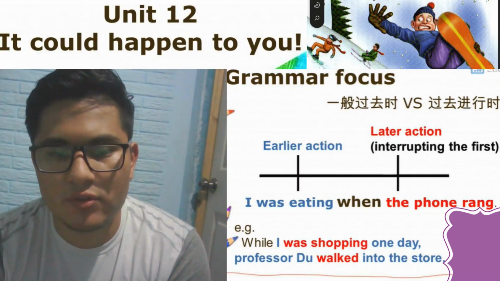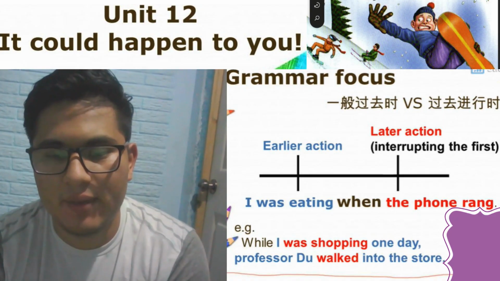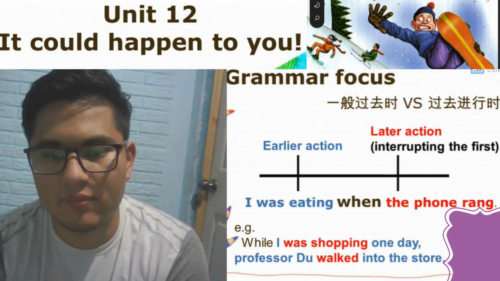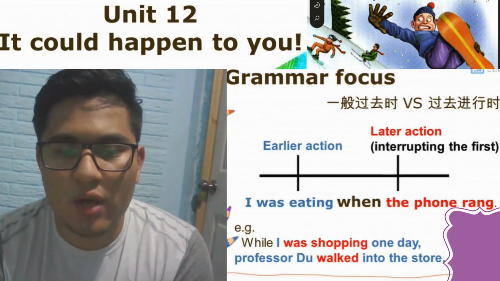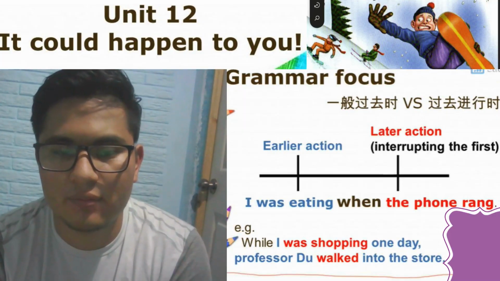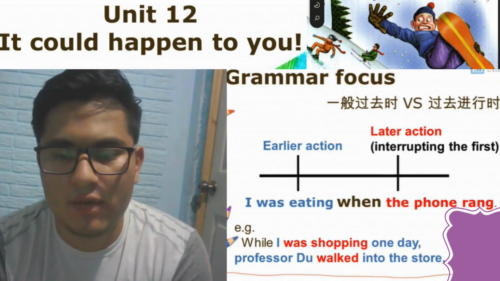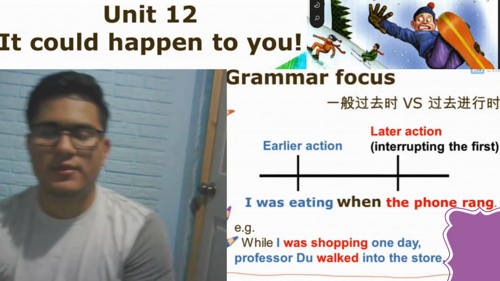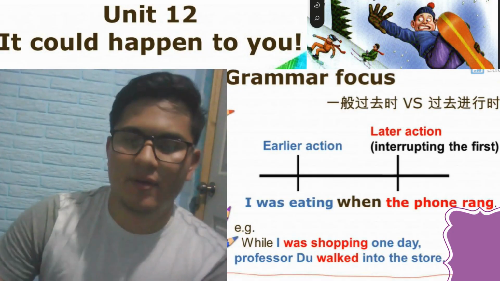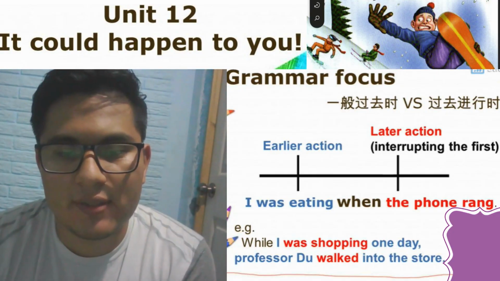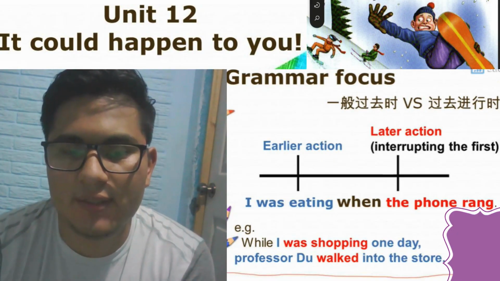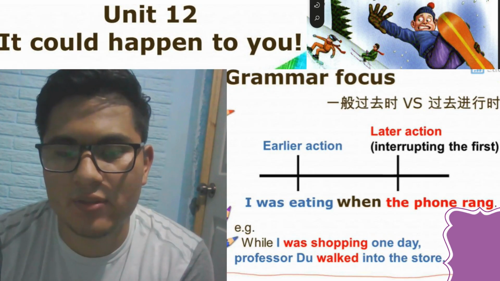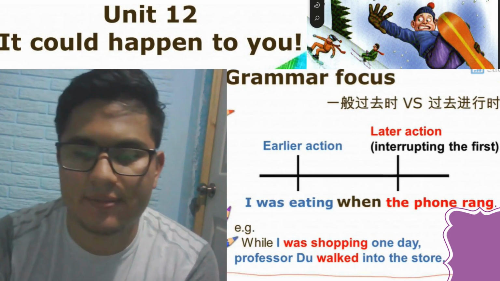Also, we can use the simple past and then the past continuous. So, for example, Jose called while I was watching the news. So, if you can see, we use the simple past and the past continuous. Another example is he was walking to work when he fell. In this case, we use first past continuous and then the simple past.